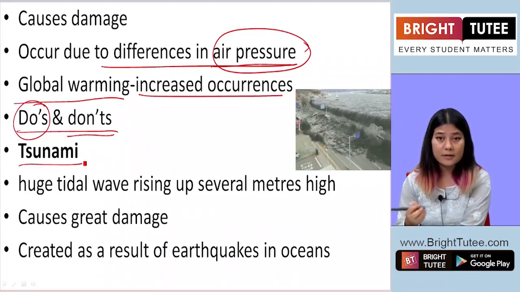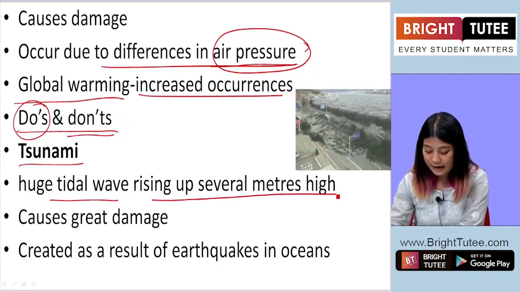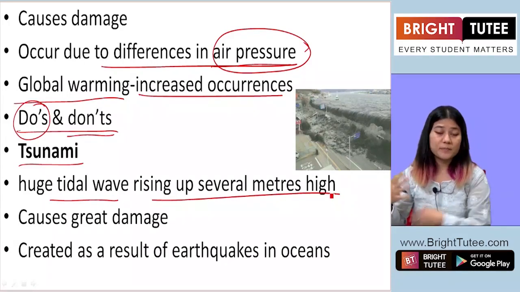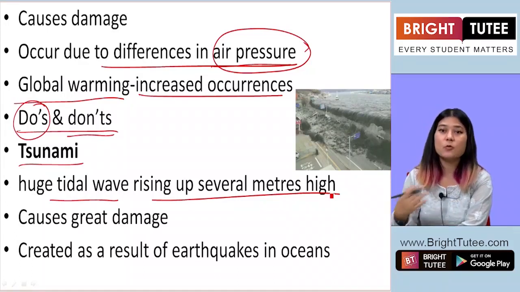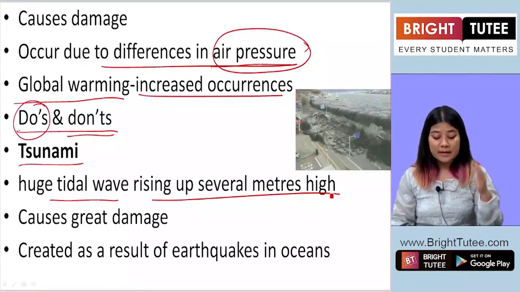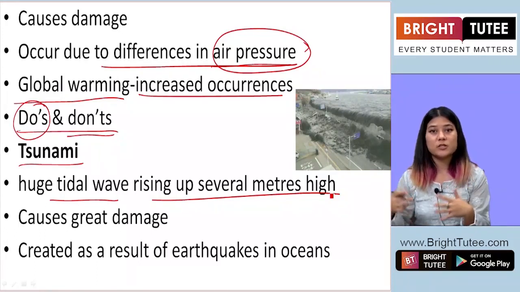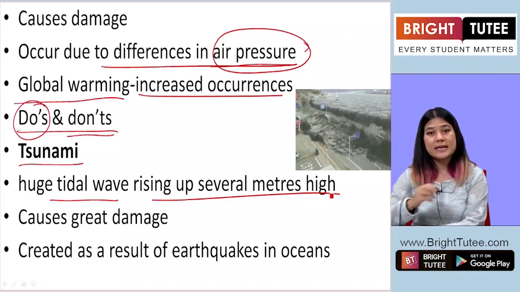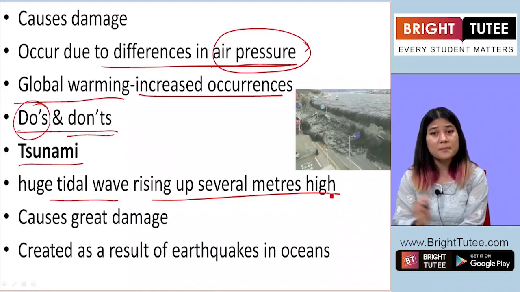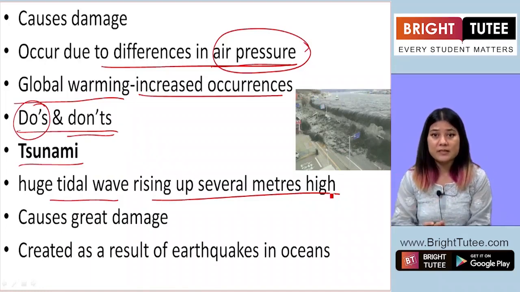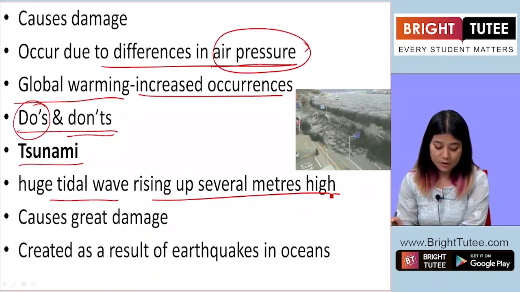Now, tsunamis are basically huge tidal waves that rise up several meters high from the sea, from the ocean. On the ocean you see the waves, right? We go to the beach and we enjoy the waves. Now, sometimes these waves rise up so high with so much speed and strength that they pull away, destroy or submerge a settlement of human beings or forest or other areas on our planet.